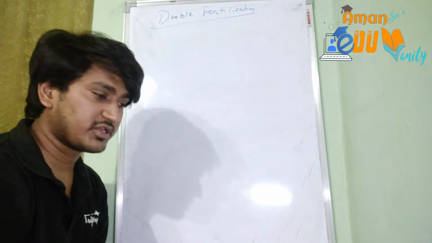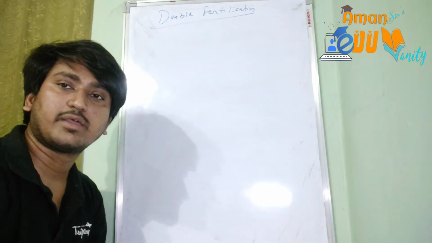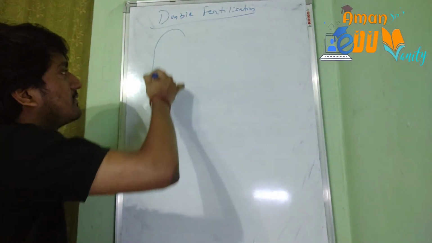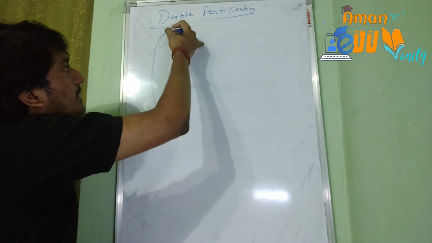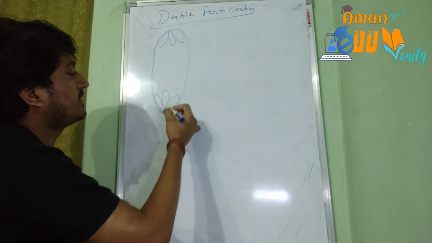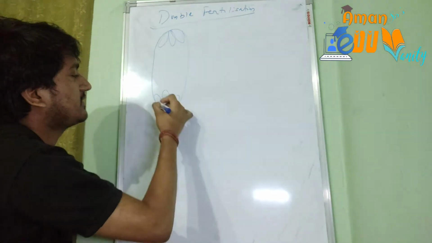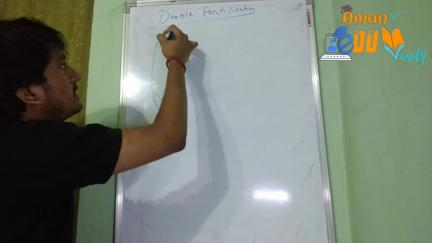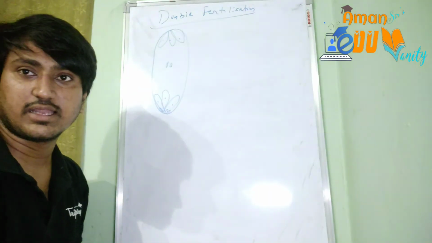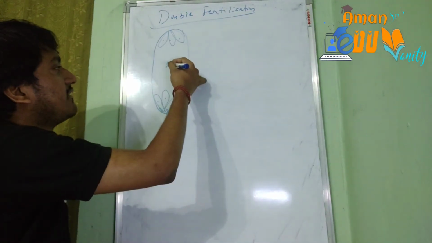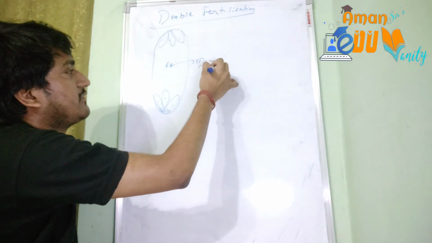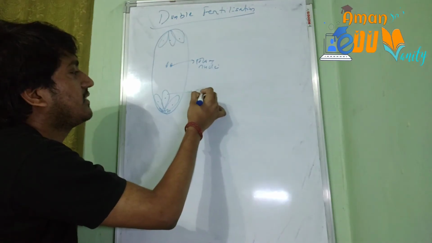When we look at the structure of the embryo sac, it was a 7-celled 8-nucleate condition. Let us draw it briefly. At the micropylar end, there were 2 synergids having the filiform apparatus, and 1 egg cell. At the other end, the chalazal end, there were 3 antipodal cells, and at the center there were 2 polar nuclei, which were in the central cell. This is the egg cell.